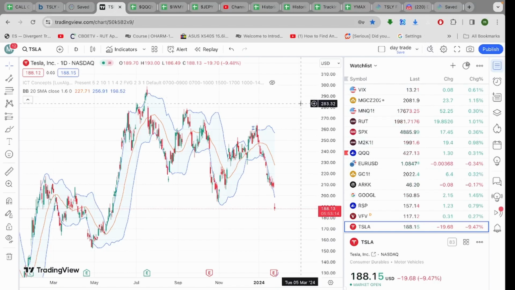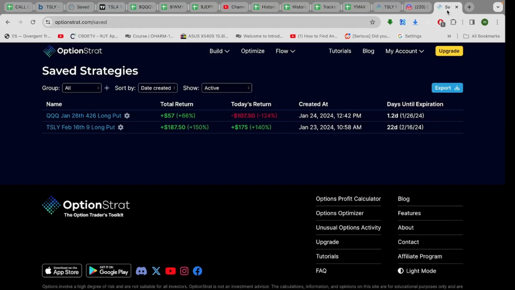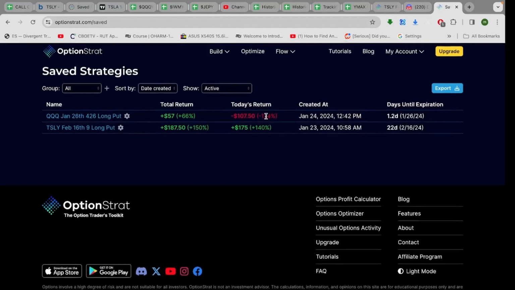This is something that I don't think you're going to learn in other option classes, because anyone can tell you what a put is, what a call is, and what a put spread is, and all that stuff. And we're going to learn that too. The number one hardest thing about options is not when to buy them, it's when to sell them. All right, so this is our paper trade account.